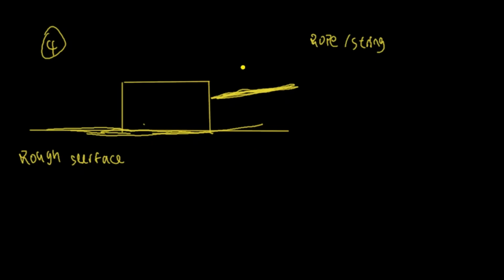So when you're pulling, of course, there's a tension force here, pulling this way. But if it's a rough surface, when you're pulling the object, it's not really that easy, right? So what is affecting it, slowing it down? It is the friction force. That is kinetic friction because the object is moving. It's not staying still, it's moving. Okay, so these two forces here.